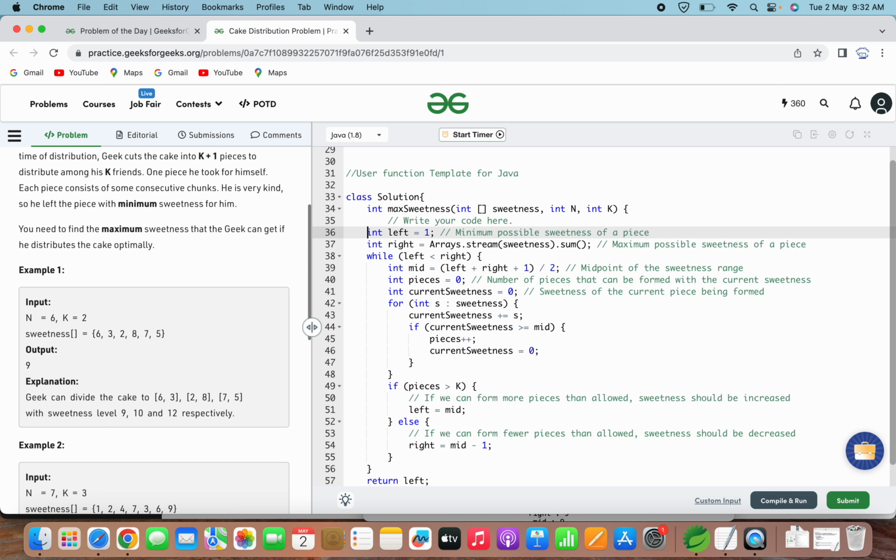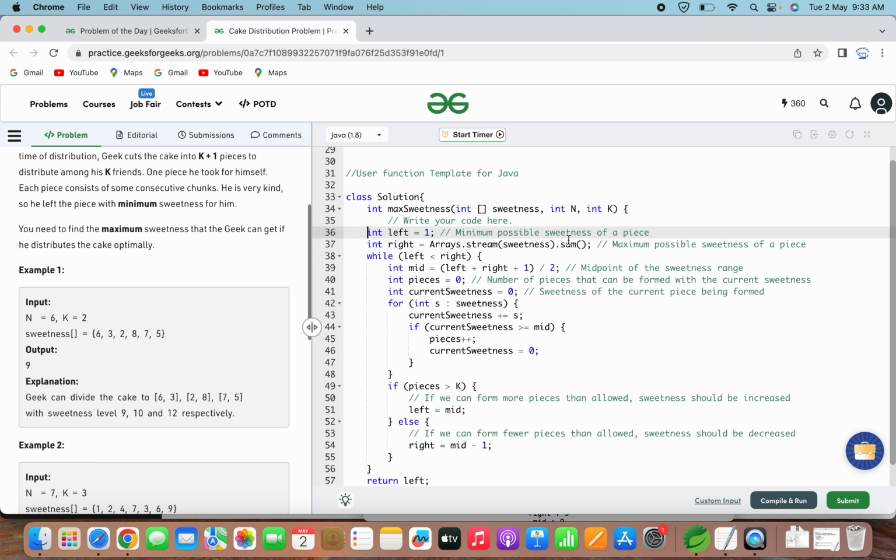So when we talk about this function, the function uses binary search to find the maximum possible sweetness that Geek can get. The sweetness range is initialized with the minimum possible sweetness of a piece, that is 1, as the left, and the maximum possible sweetness of a piece, that is the sum of all sweetness values in the array, which we assign to the variable right.